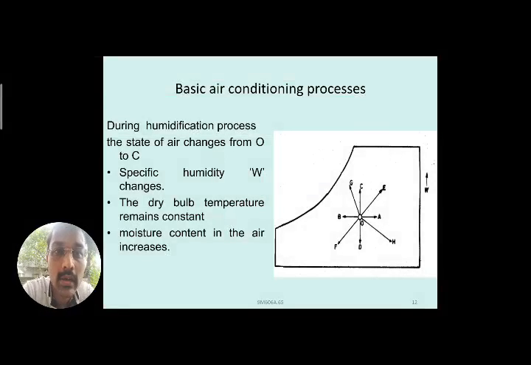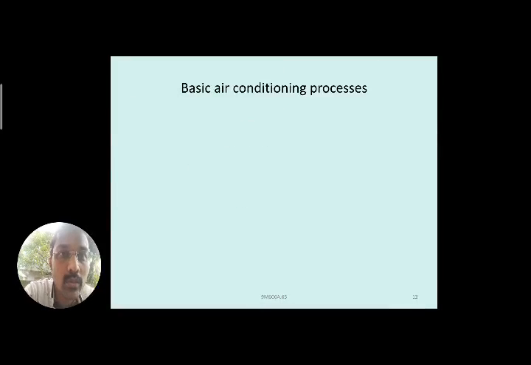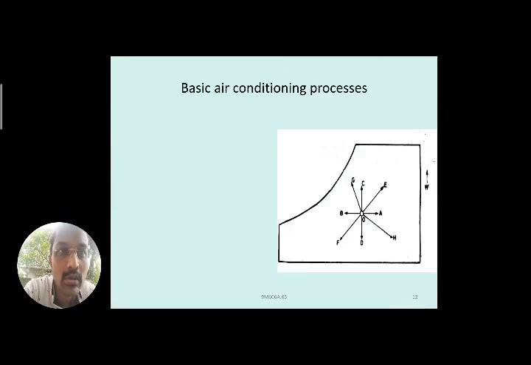So this is the humidification process, where the moisture content in the air is increasing and the dry bulb temperature is remaining constant. Taking these two factors, the discussion is that DBT is constant and moisture content is increasing. That is the humidification process. Further, we will see what happens to the remaining properties elaborately in the coming topics. Next, we will move to the next basic air conditioning process, the dehumidification process.